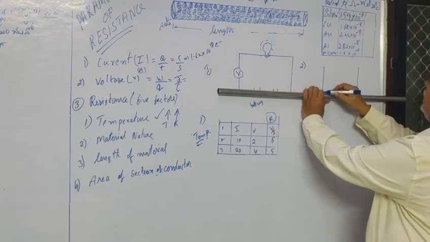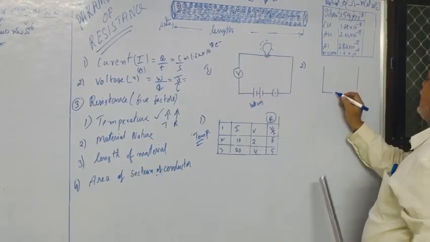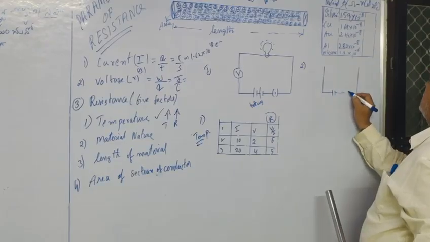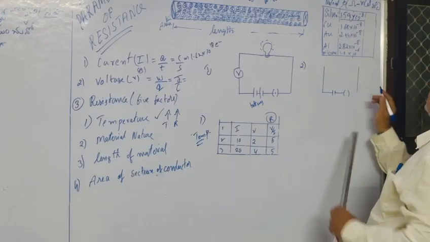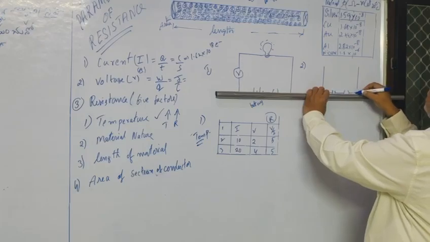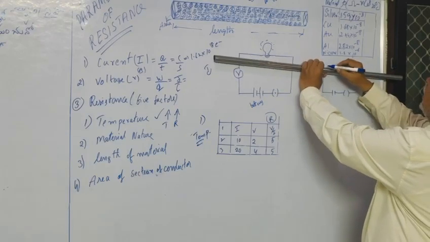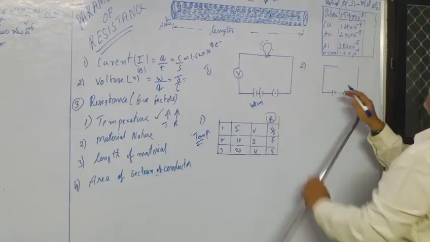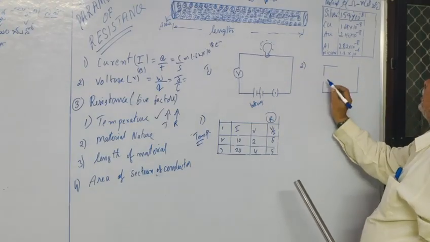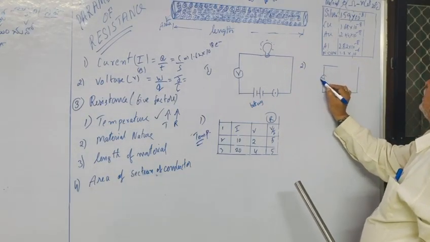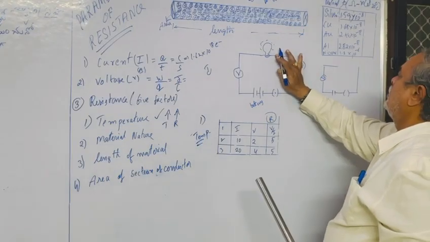There is a battery and there is a switch. Here is a switch. Then write the second activity, we will have to observe it. Here you put the voltage.